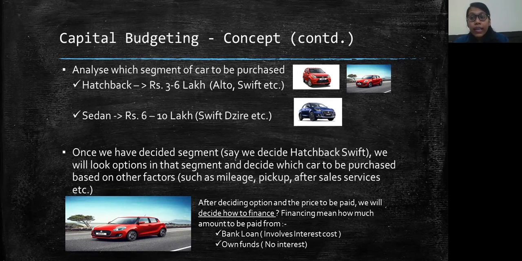Now we have to decide which car we want to purchase. In that segment also, you will have Alto, Ignis, Swift, Wagon R. Which car do you want to purchase? How are we going to decide? We are going to decide by comparing all these four options on the basis of mileage, pickup, after-sale service, looks, cost, everything. On the basis of all these five, six factors, let's decide that we are going to purchase a Swift.